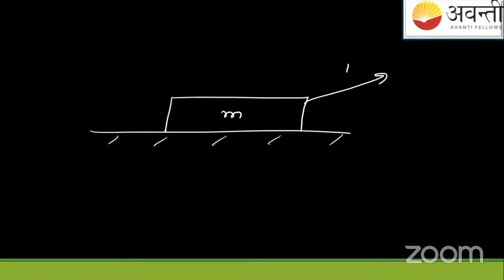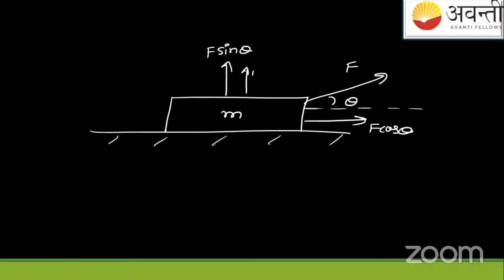This is force F at angle theta. Okay, let us break the components. This is F sin theta. This will be F cos theta. Normal reaction will be up. This is equal to mg.